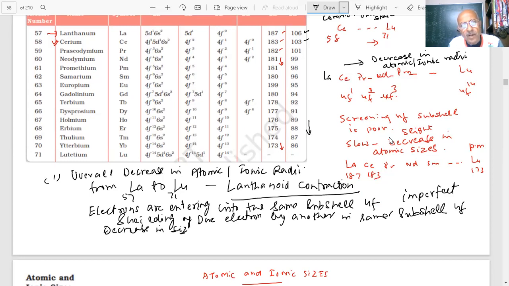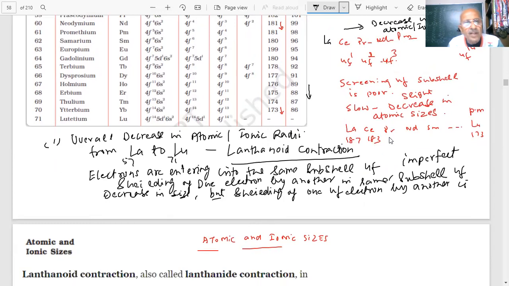in size, but if I compare with the d, student, 4f, the shielding of one 4f electron by another is less than the shielding of one d electron by another.